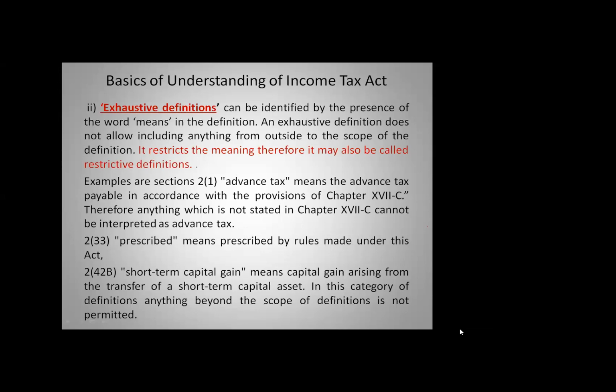You cannot bring something different into section 2 clause 42B. So whenever the word "means" is specifically mentioned, it is called an exhaustive definition, or you can also define it as a restrictive definition. How to understand this? I will explain it in the next slide.